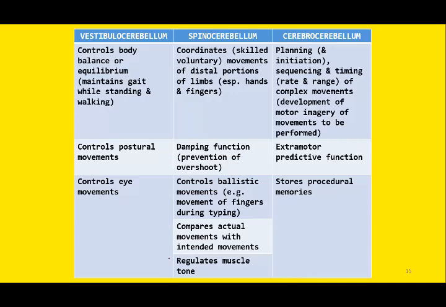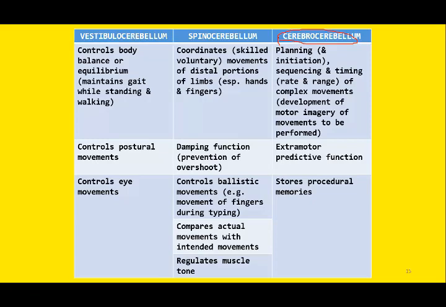The third part of cerebellum is the cerebrocerebellum, sometimes known as corticocerebellum or pontocerebellum. On the basis of phylogenesis, this is the latest part to develop. That is why, phylogenetically speaking, we can classify cerebrocerebellum as neocerebellum.